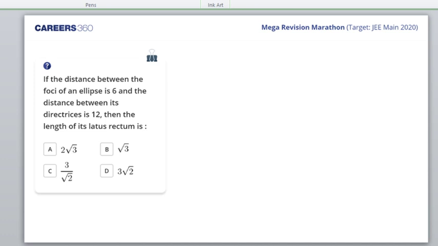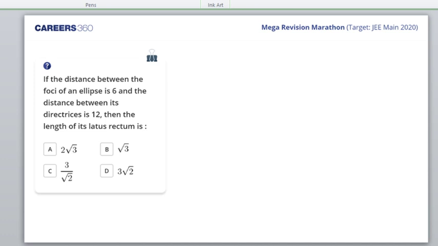So 6 questions in general used to be asked from the coordinate geometry portion. 1 or 2 questions from a straight line, 1 or 2 questions from circles, and the rest of the questions from parabola, ellipse and hyperbola. This was what it used to be. Now you can decrease it by the same percentage. Approximately 4 to 5 questions are being asked from the coordinate geometry. Okay.